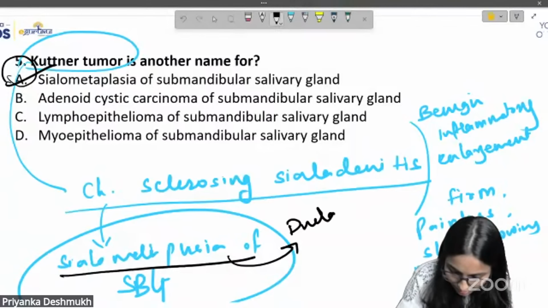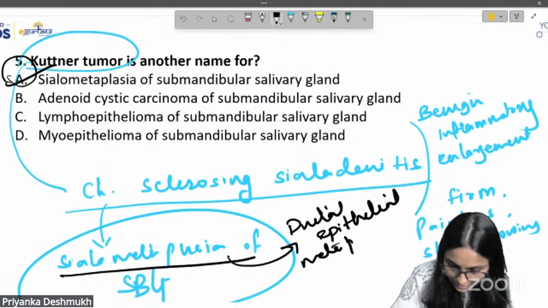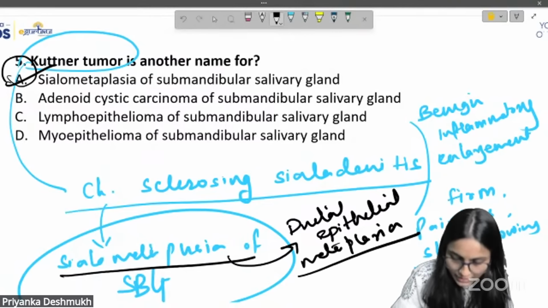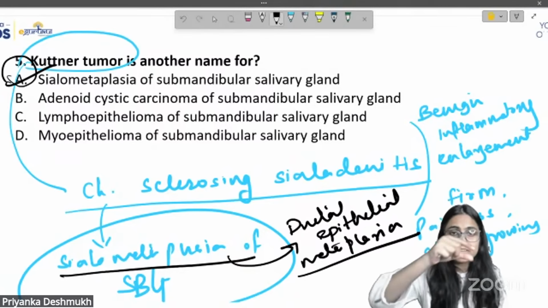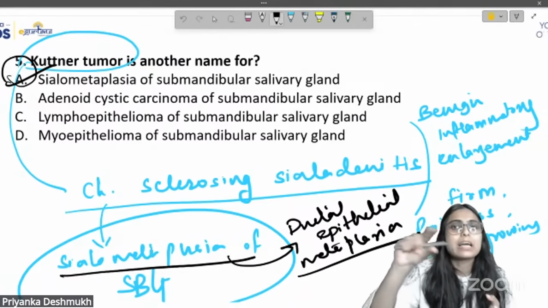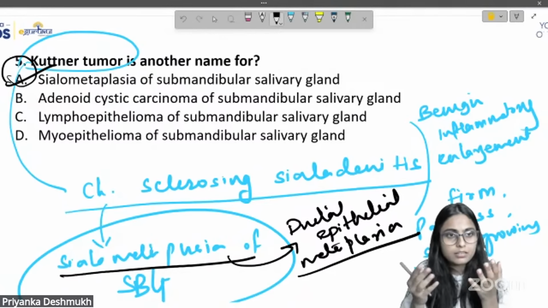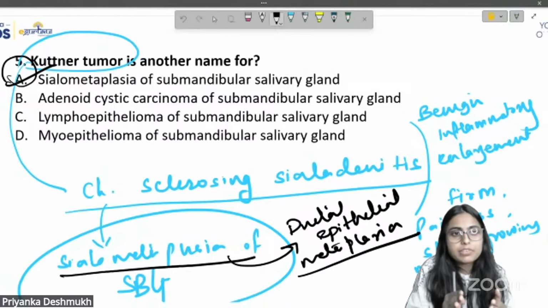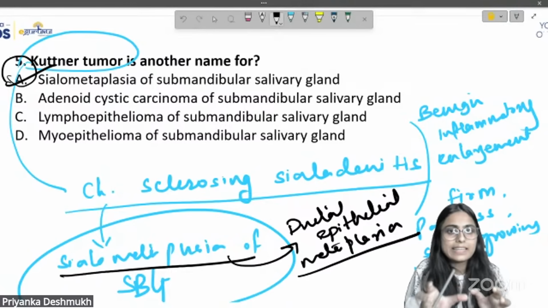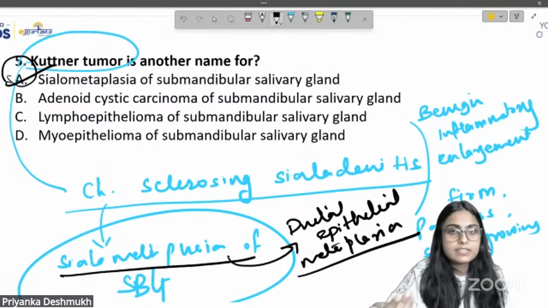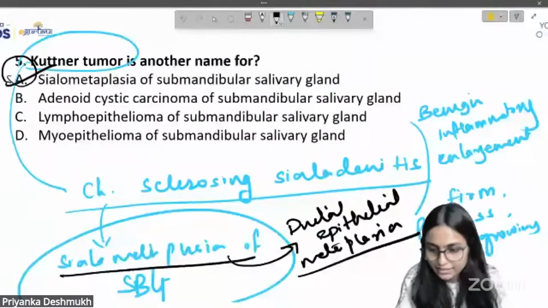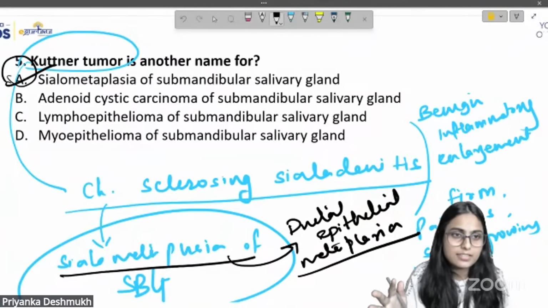It is just a ductal epithelial metaplasia due to inflammation. Due to inflammation, the ductal epithelium shows metaplasia. They have given the synonym, but in the histological variant, so it is nothing but sialometaplasia of the submandibular salivary gland. Option A is the correct answer here.